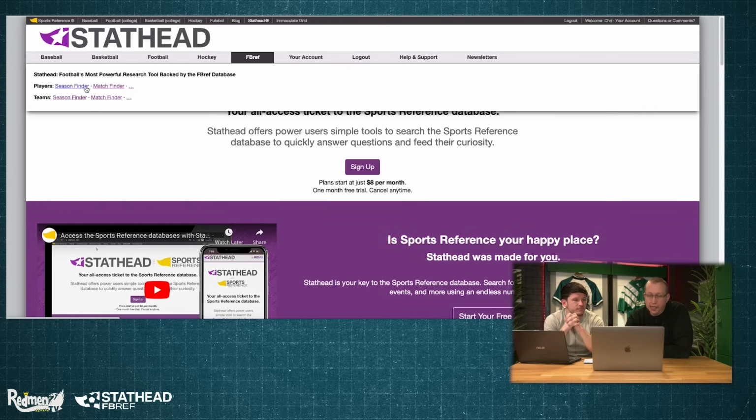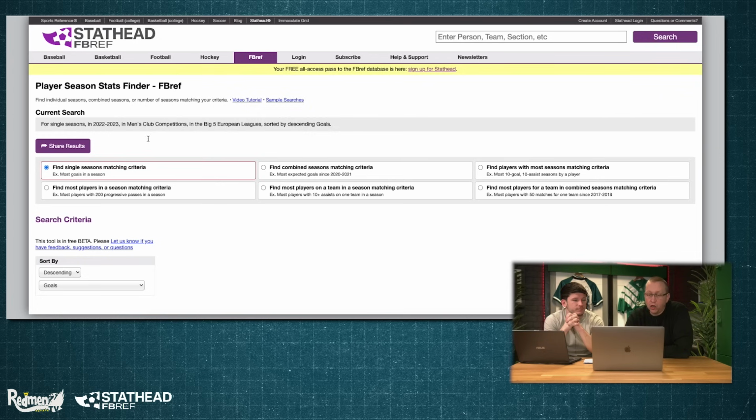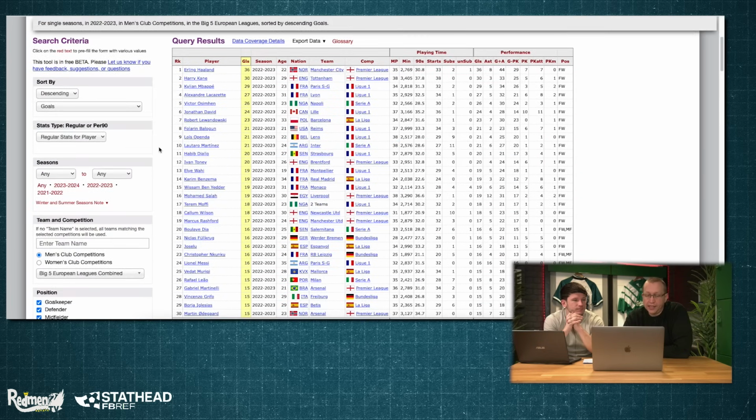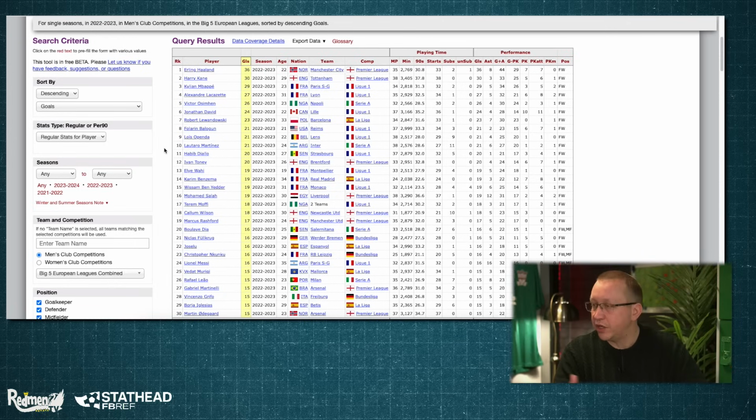That is just loaded up now, and what we've got in front of us is a list of players sorted by goals, essentially, and unsurprisingly, Erling Haaland's there because we are just talking about goals in a single season. You can do this with anything. You can check back to see how many assists a player under 21 has got, who's got the most assists under 21 in their career and all this type of stuff.